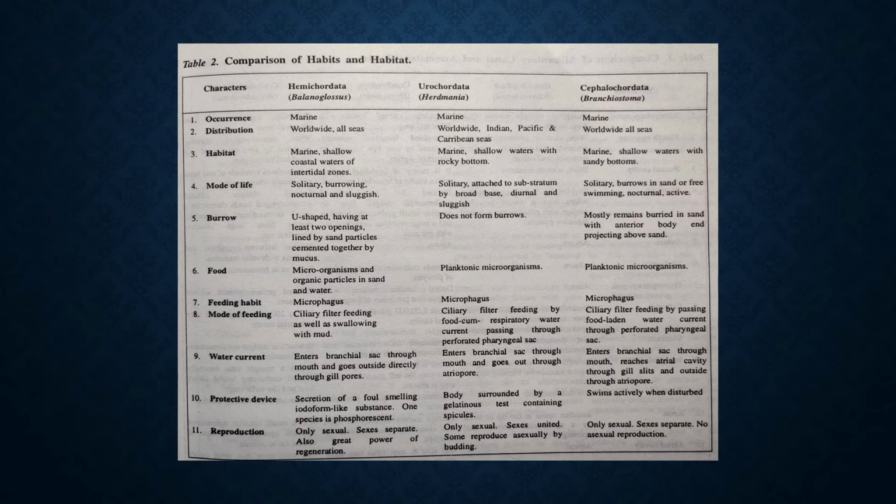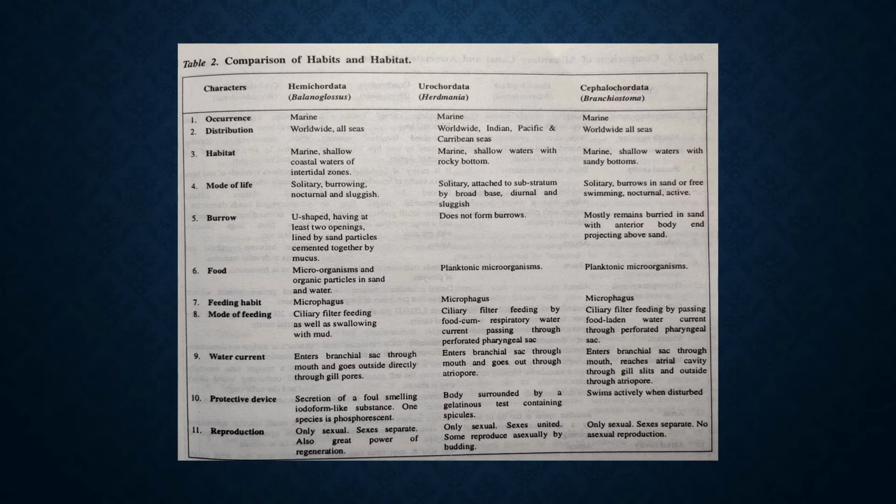Then the last point is reproduction. Reproduction is only sexual in all the three of them. In Balaenoglossus, sexes are separate, and it also has the power of regeneration. So you will have male Balaenoglossus and female Balaenoglossus.